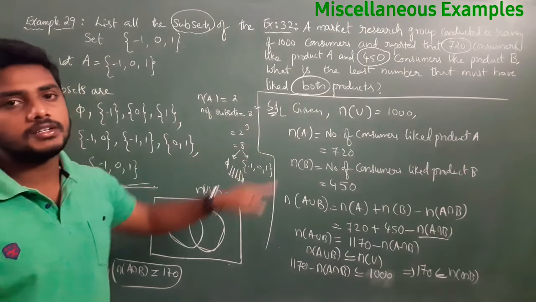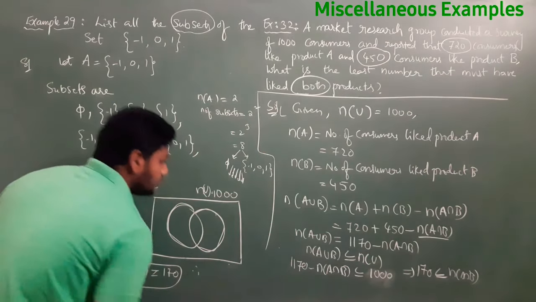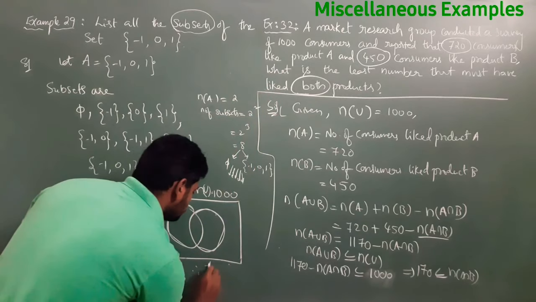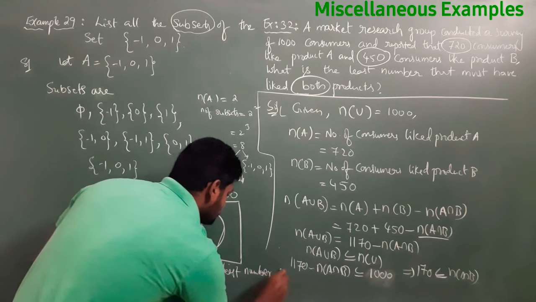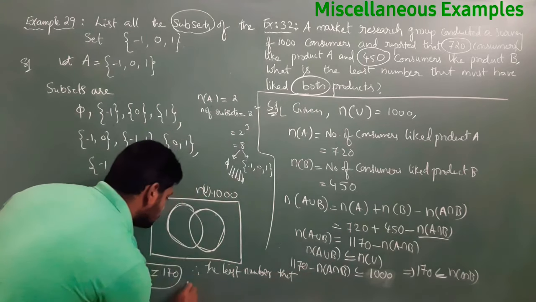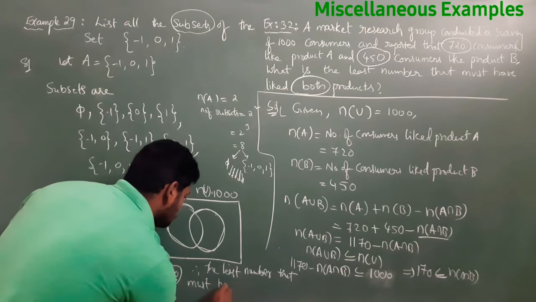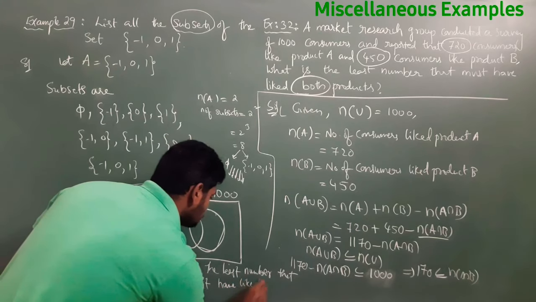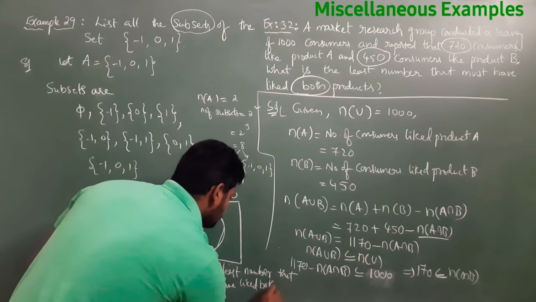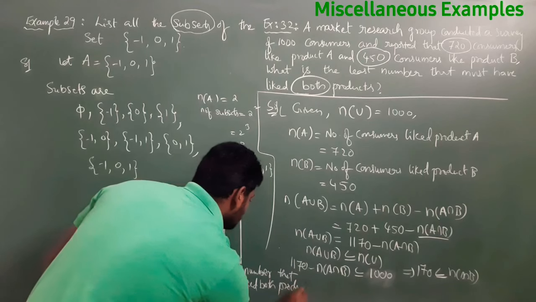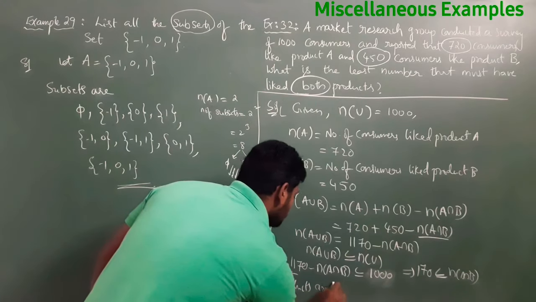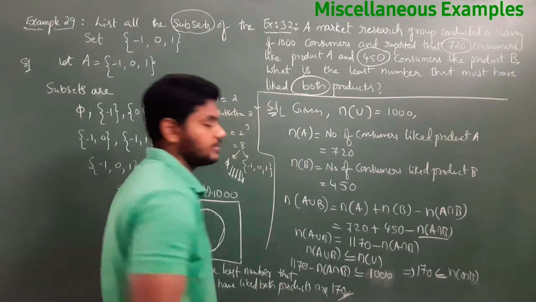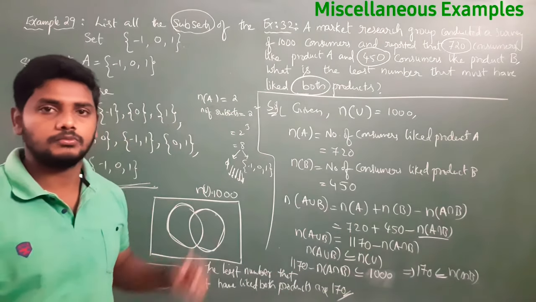But in that the least number is 170. Therefore, the conclusion you write: the least number that must have liked both products, those both products are A and B, is 170. Right? So this is the solution. Pause the video and note it down.